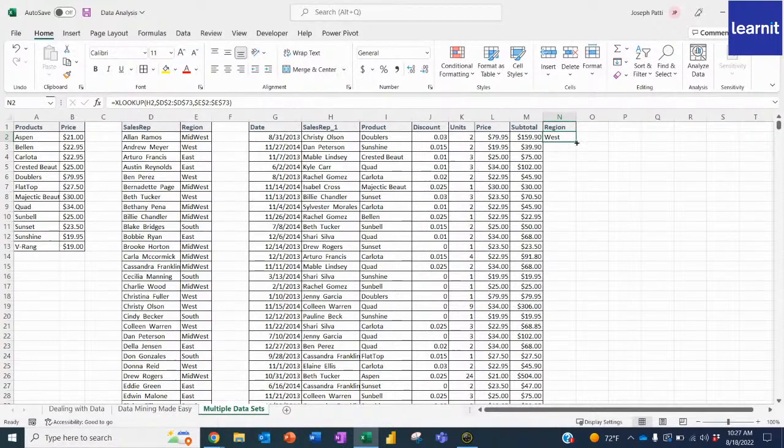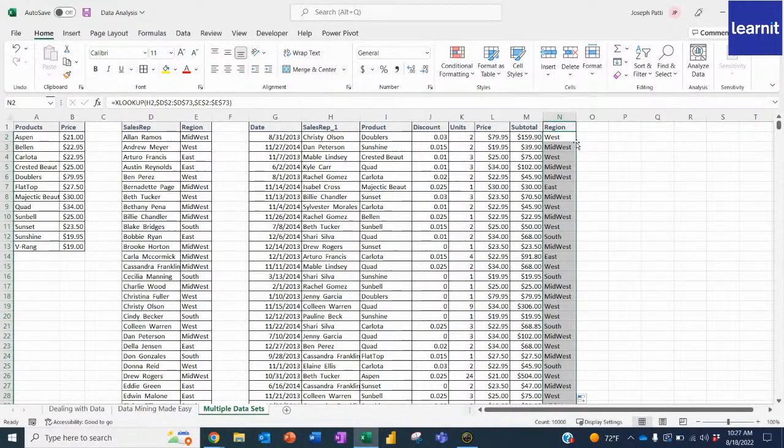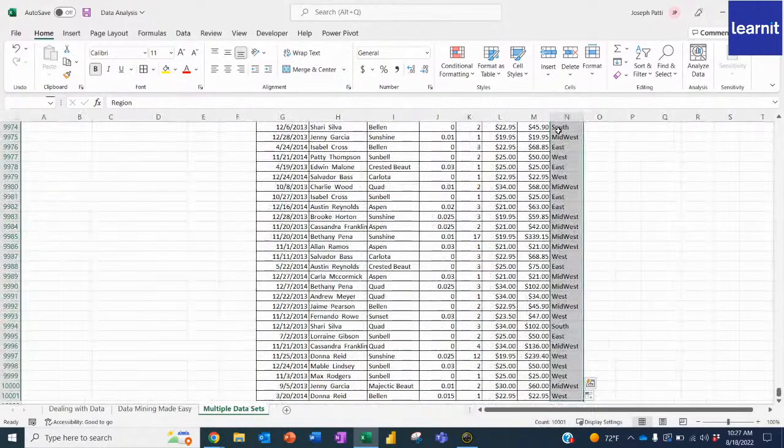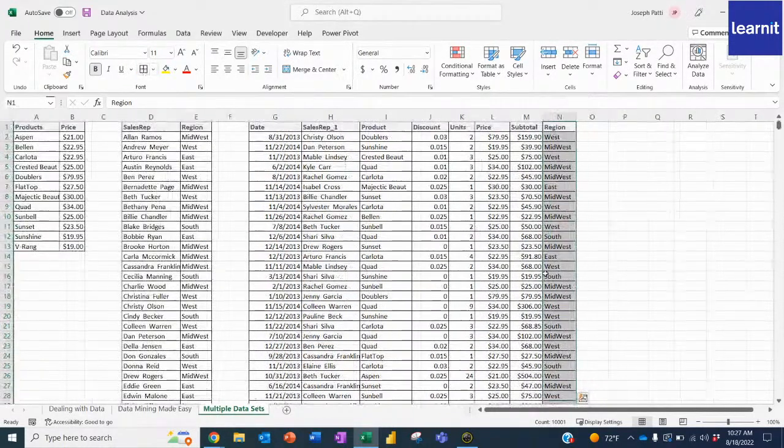And then I just use autofill. And now I have them all. Pretty amazing. The last thing I'll do is, once again, select everything, put in my borders, just so it looks like it's part of the table. And now I have this awesome table that I can analyze. I can even take it a step further if I wanted to see how much they sold or how much the price was with the discount, things like that.